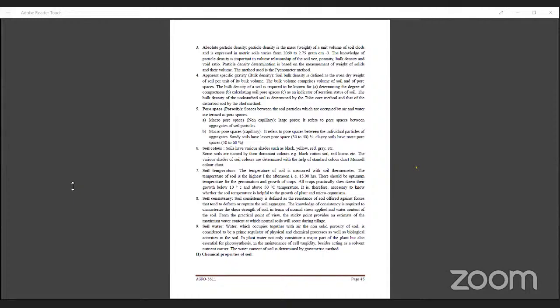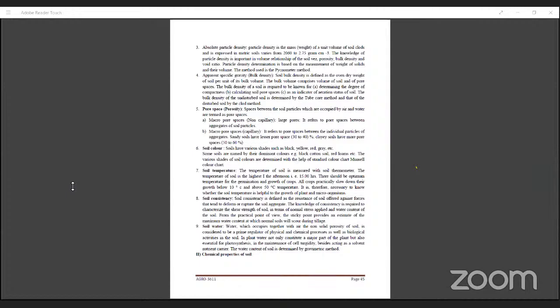Okay, then soil water. What is soil water? Water available in the soil, or moisture present in the soil, which is present in the capillary or non-capillary pores. Water, which occupies the non-solid porosity of soil together with air, is considered to be a prime regulator of physical and chemical processes as well as biological activities in the soil. In plants, water not only constitutes a major part of the plant but is also essential for photosynthesis, in the maintenance of turgidity, besides acting as a solvent and nutrient carrier.